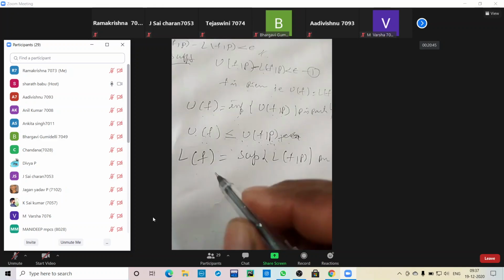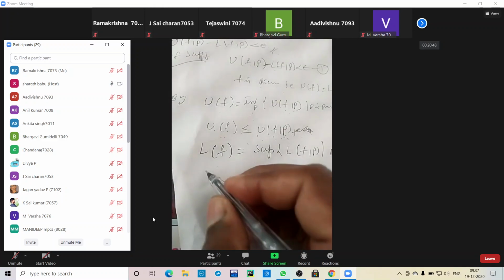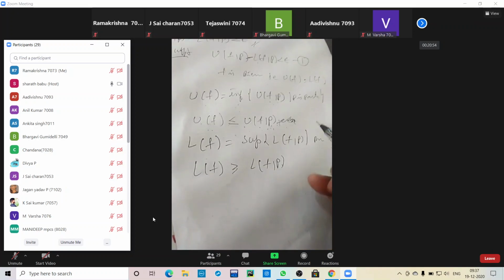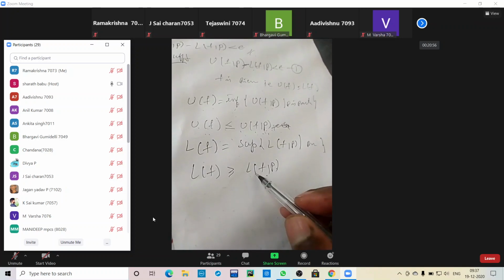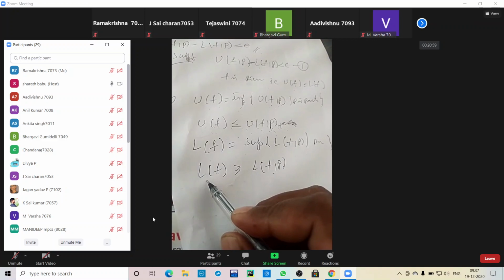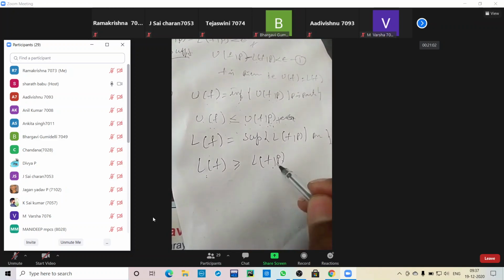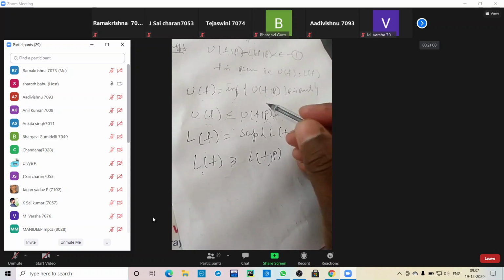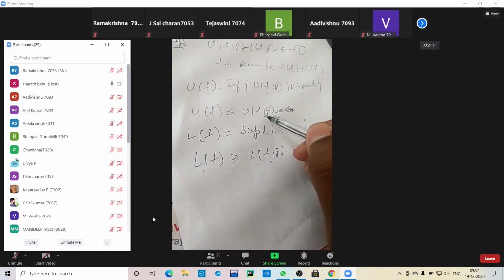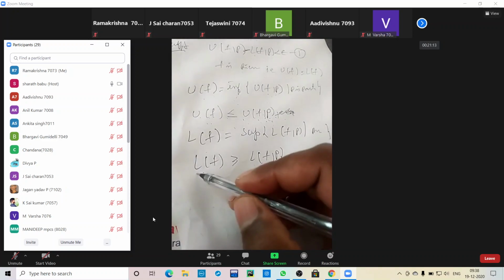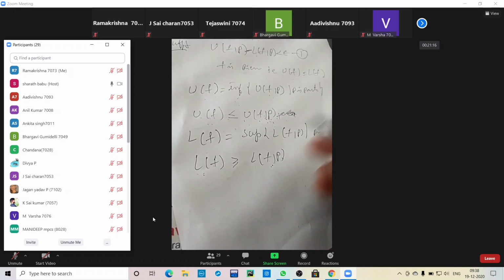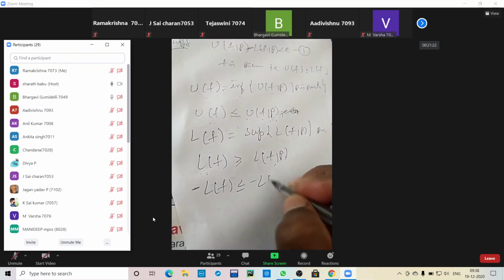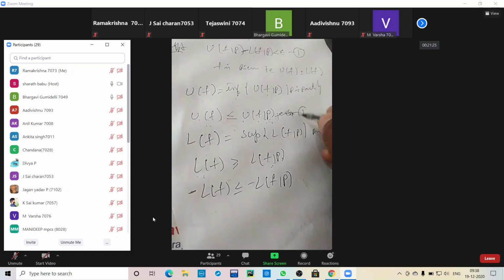Then by comparison, the lower Riemann integral value is greater than or equal to L(f,P). So this is my bounded condition. L(f) is the greatest term compared to L(f,P). This is the Riemann integral, and this is only a Riemann sum. For the Riemann sum, this is a lower bound, but for U it is an upper bound. So that's why it is greatest: the upper bound is greatest, the lower bound is least. Now multiplying by minus, −L(f) is less than or equal to −L(f,P). So this is equation number 2.